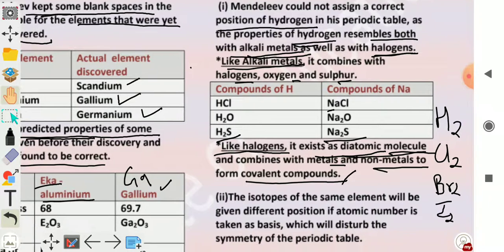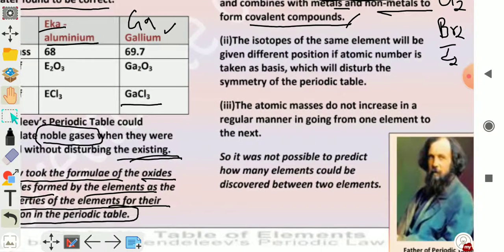Second limitation was that the isotopes of the same element will be given different positions. Isotopes क्या होते हैं? Isotopes are the atoms of the same element. Isotopes क्या होते हैं बच्चों?